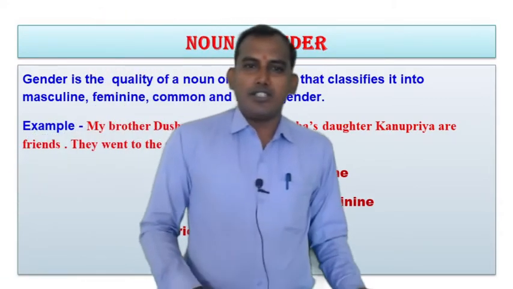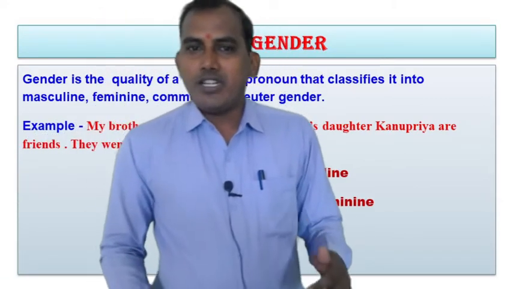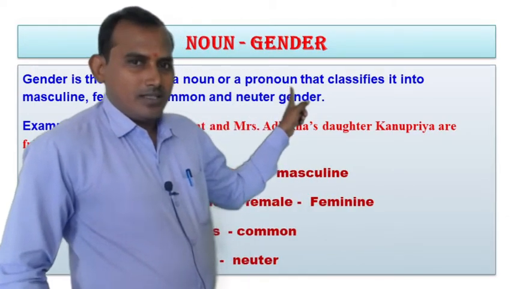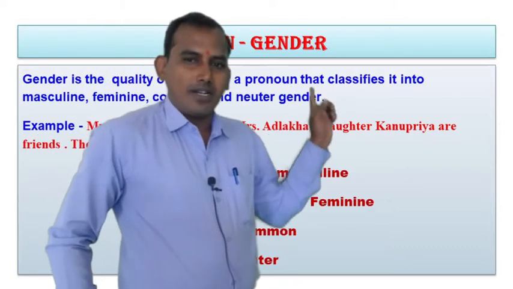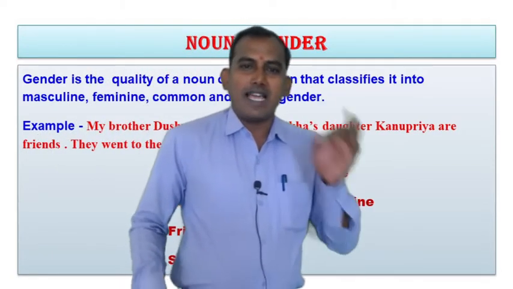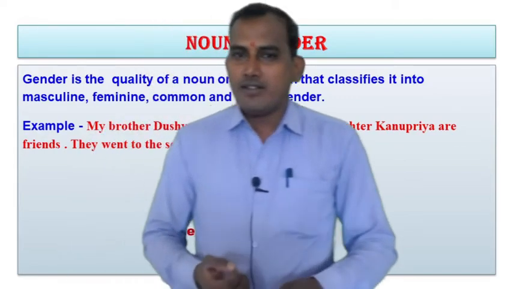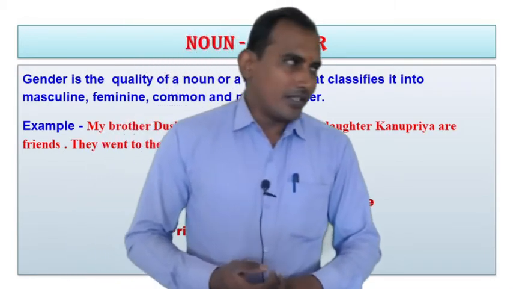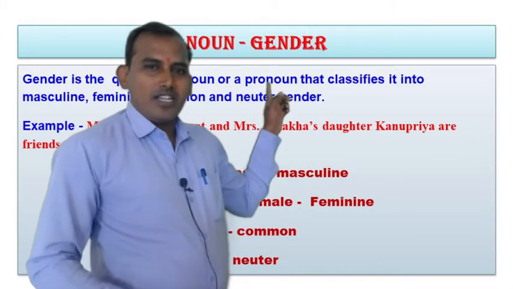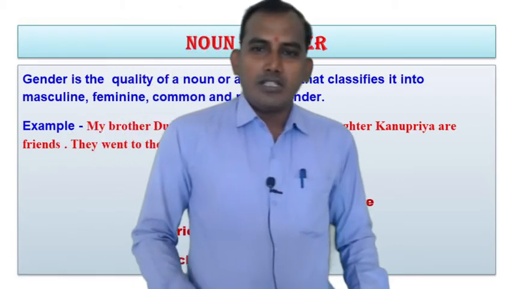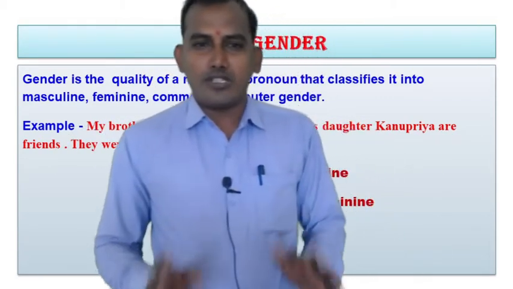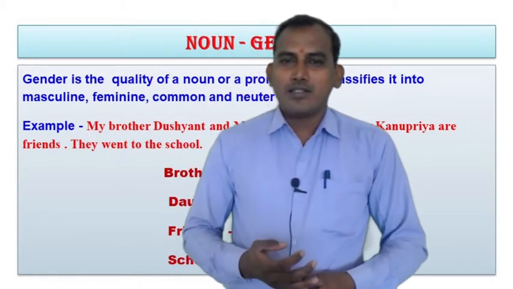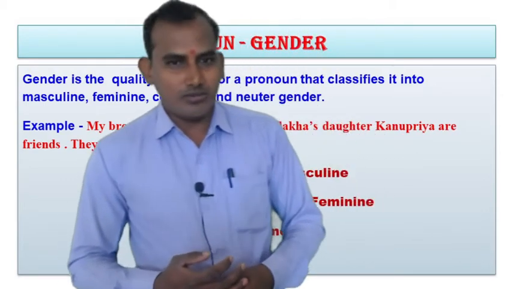Now, let us see first what is meant by gender. Gender is the quality of a noun or pronoun. It is the quality of a noun or pronoun that classifies it into masculine, feminine, common and neuter gender. It classifies nouns into four types of genders: masculine gender, feminine gender, common gender and neuter gender.